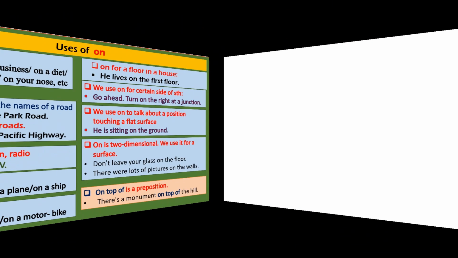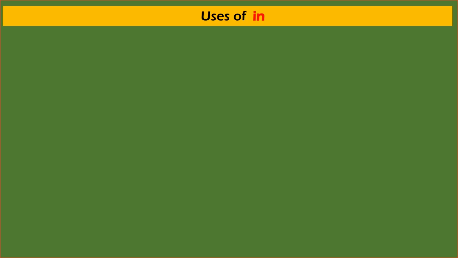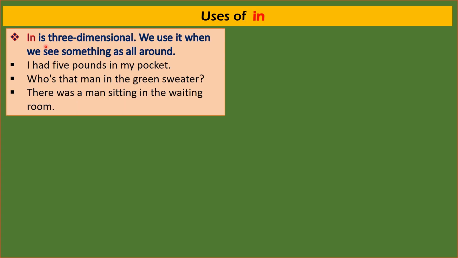Dear learners, in this chapter we are practicing usage of in in detail. Let's look at the situations. In is three-dimensional. It means we use in when we see something as all around. For example, I had £5 in my pocket. In my pocket.